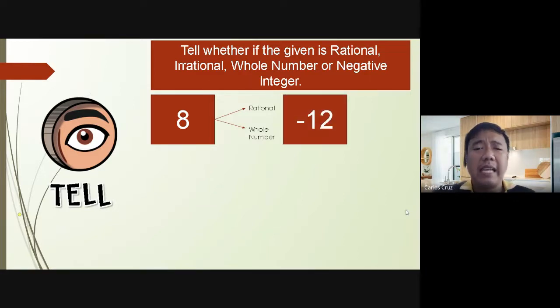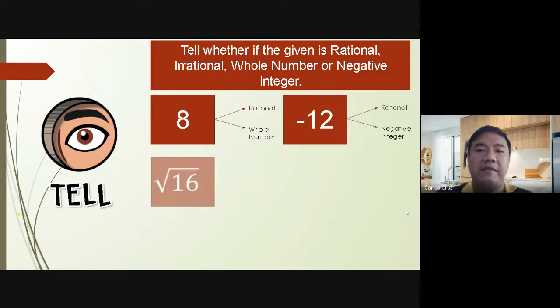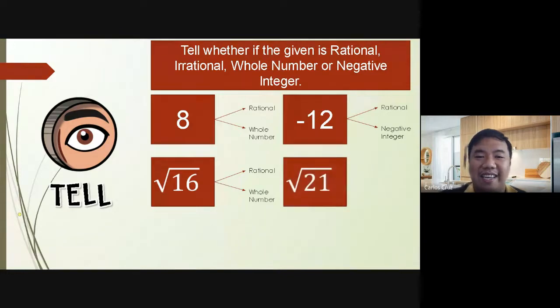Next, negative 12. Negative 12 is rational and negative integer. Square root of 16. Ay, may square root. So, dapat irrational yan. But look, 16 or square root of 16 will give us an answer of 4. So, therefore, this is considered as rational and a whole number. Okay? Square root of 21. Is that a perfect square number? Not, then therefore, it will be irrational.